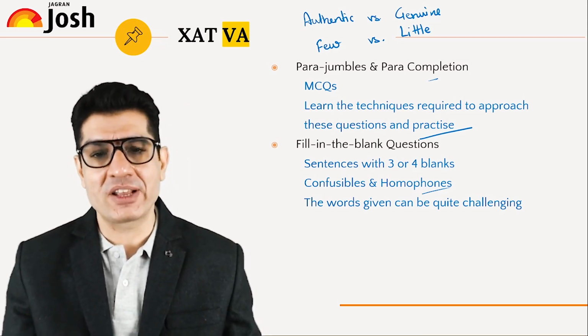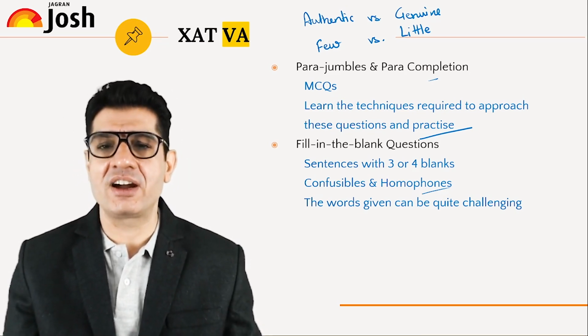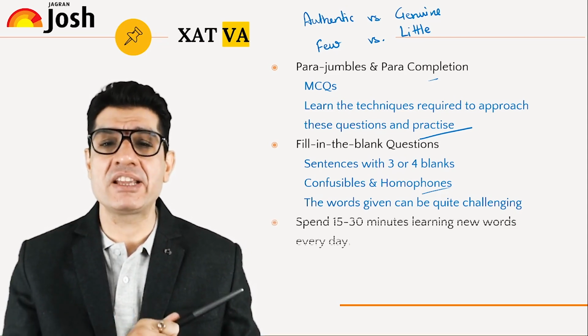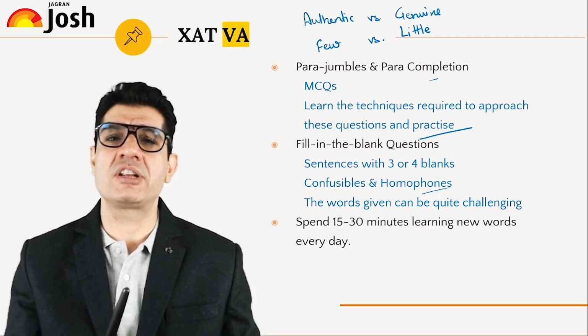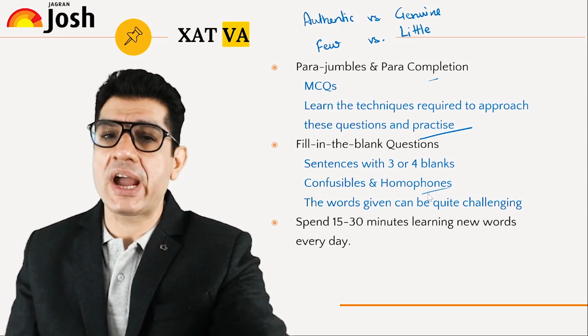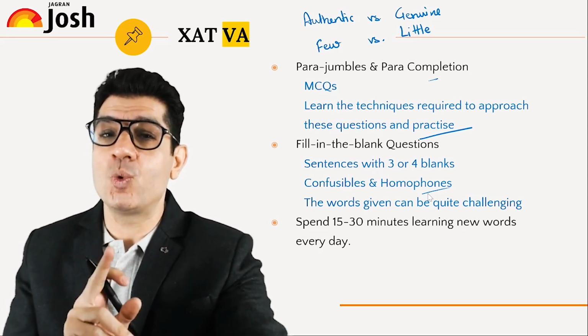And therefore it is a great idea to start working on your vocabulary by taking out 15 to 30 minutes from your schedule every day, where you learn new words.